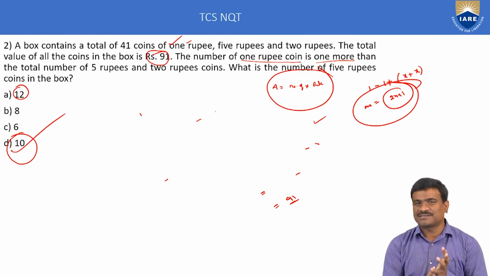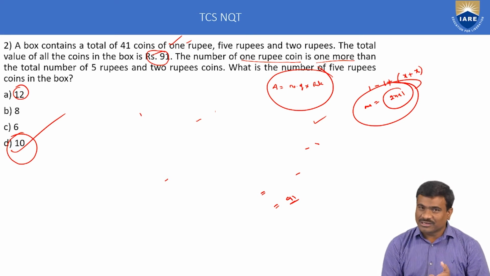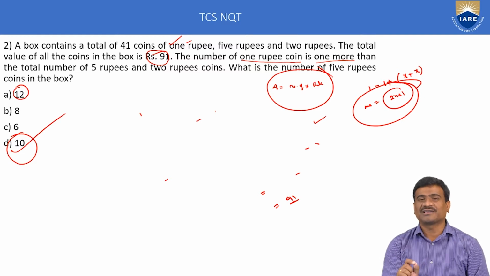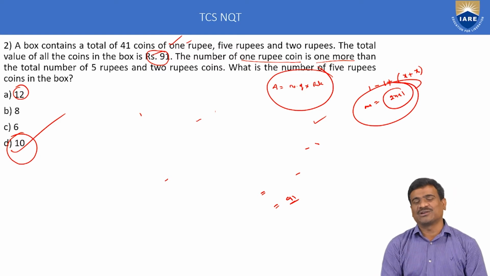1 rupee coins plus 2 rupee coins plus 5 rupee coins is equal to 41. 2x plus 1 plus x is equal to 41. Next, 4x is equal to 40. x is equal to 10. x is nothing but 5 rupee coins, 2 rupee coins is equal to x. Then 5 rupee coins is equal to x, 2 rupee coins is equal to x, 1 rupee coins is equal to 2x plus 1 is equal to 21. We want only 5 rupee coins, which is x is equal to 10. Option D only correct. This is about the second example.